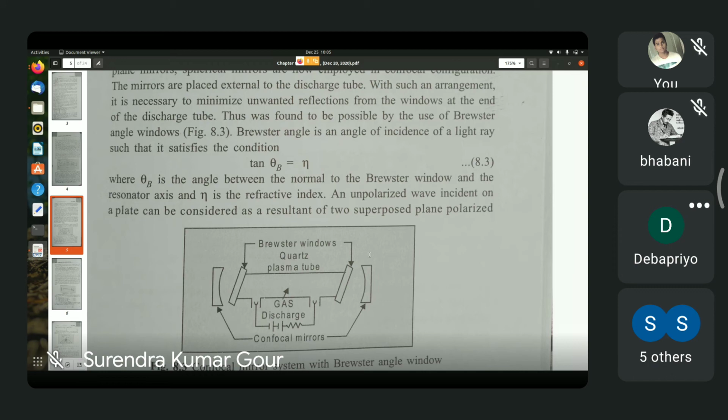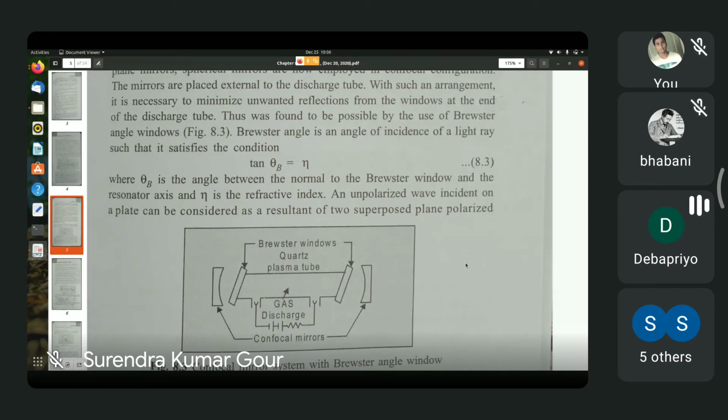So if the angle of incidence equals the Brewster angle, given by equation 8.3, the reflected light will be fully polarized with the electric vector perpendicular to the plane of incidence.